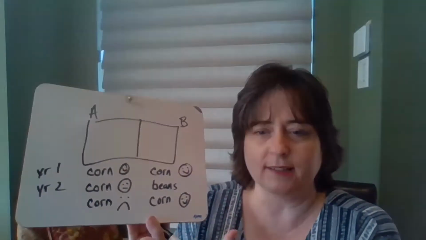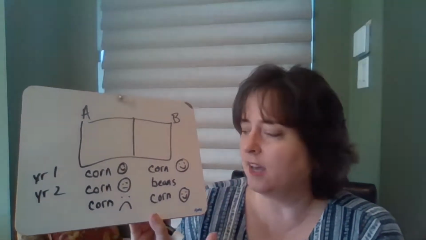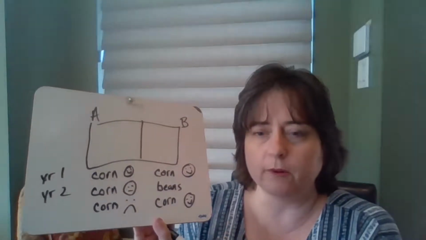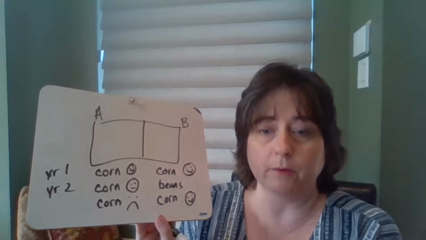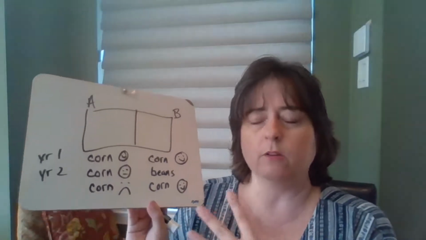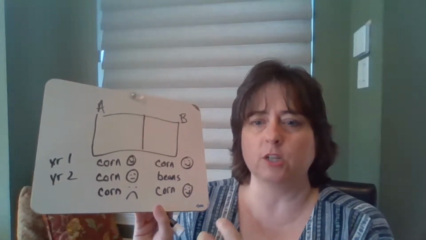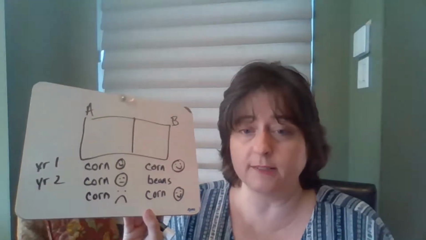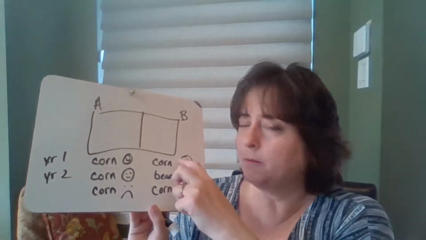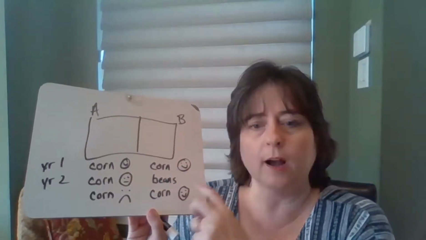This is a practice called crop rotation, and this is how farmers have been growing for centuries. Nowadays, again, we use fertilizer. We can make corn grow anywhere we want to, which is the reason we can grow so much corn and support such a large population of people on this planet than has ever been present before. But before that, they were practicing crop rotation.